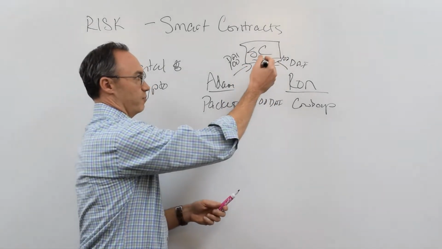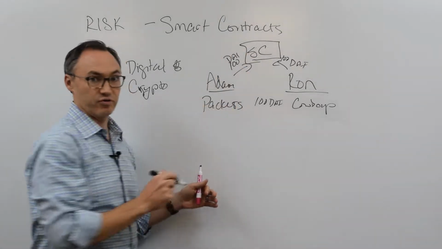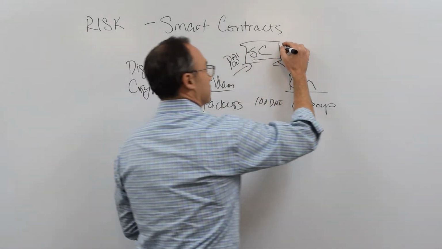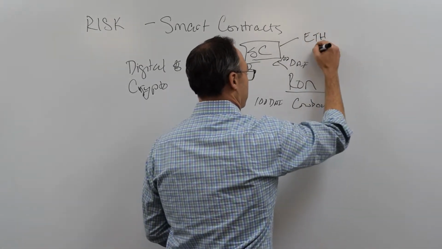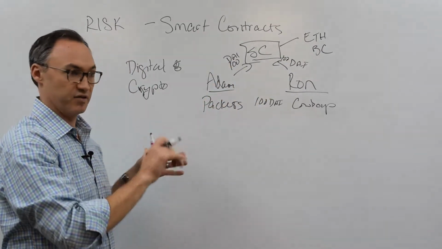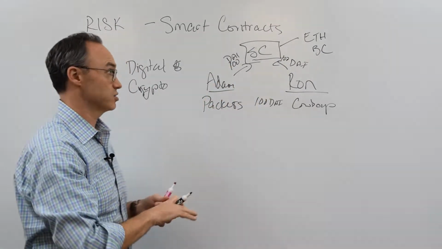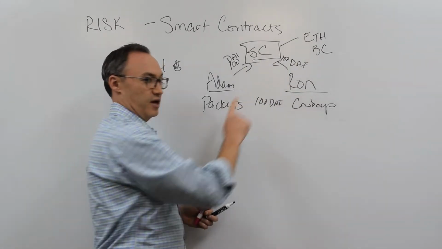The smart contract potentially lets both of us know, hey, you guys are both in now. I got the 100 from both of you. And this gets put onto, in this case, probably the Ethereum blockchain. Okay? So it's out there. That bet is there. It's immutable. It can't be changed.